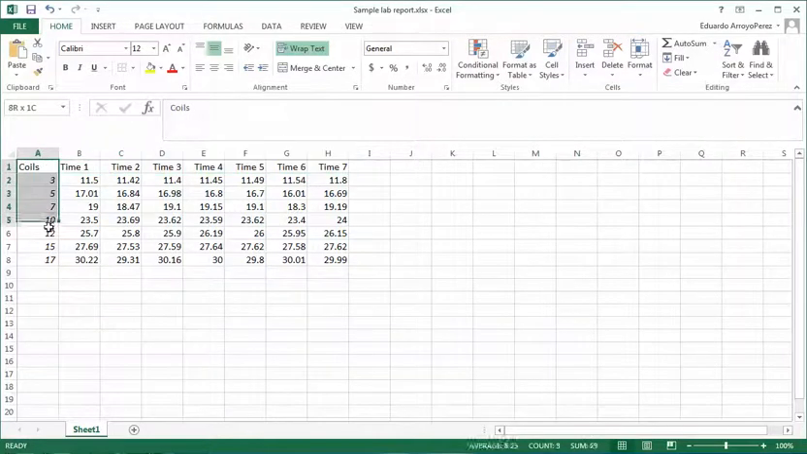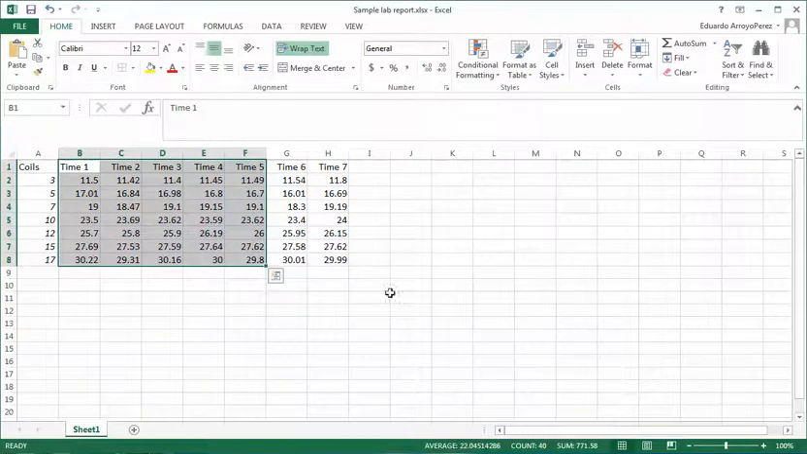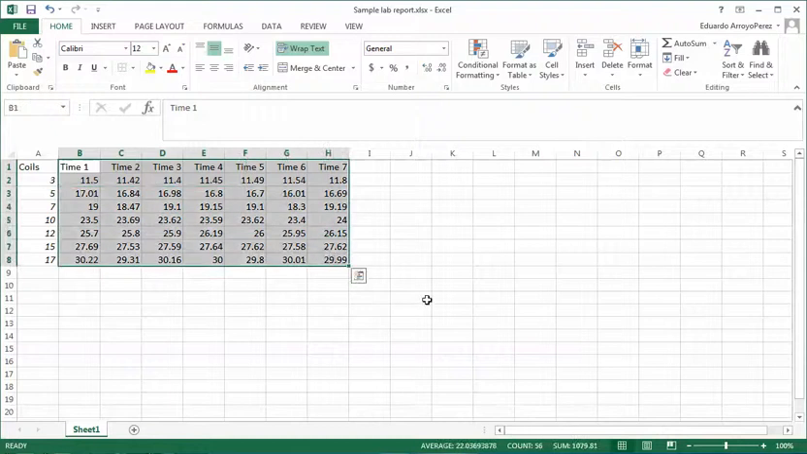So this would be my dependent variable. This is what I'm changing, and this is my independent variable. So this is one trial, this is another trial, and so on and so on. And I should have at least 5 trials for each, which is this much. And in this case, we have 7 trials for each. And what I'm going to show you is how I get my averages, how I get my random error, and so on.